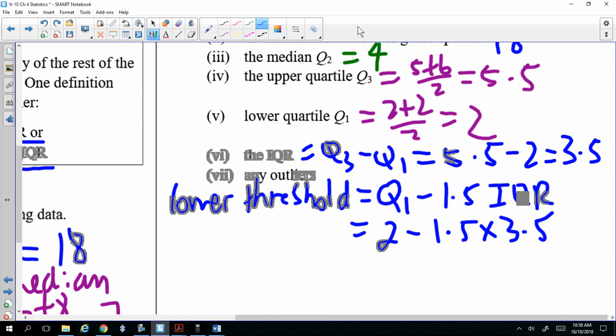Say again? Yeah, it means that your numbers are so small. If it's smaller than this number, you'll be considered an outlier.